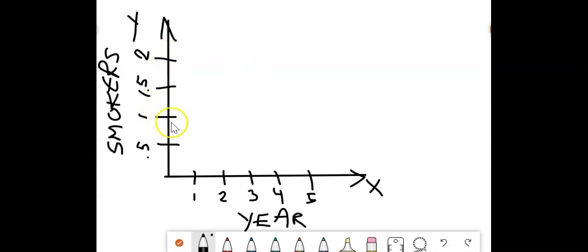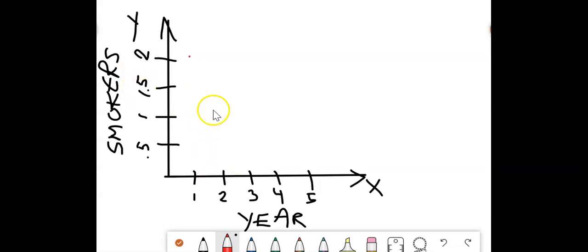All right, so how might this look? So let's say that for year number 1, we start out with 2% of smokers. Okay, year number 2, what would that be? Well, the statement said that the percent of smokers is decreasing by 0.5%. So from 2, we're going to go down 0.5%, so that's going to be 1.5.